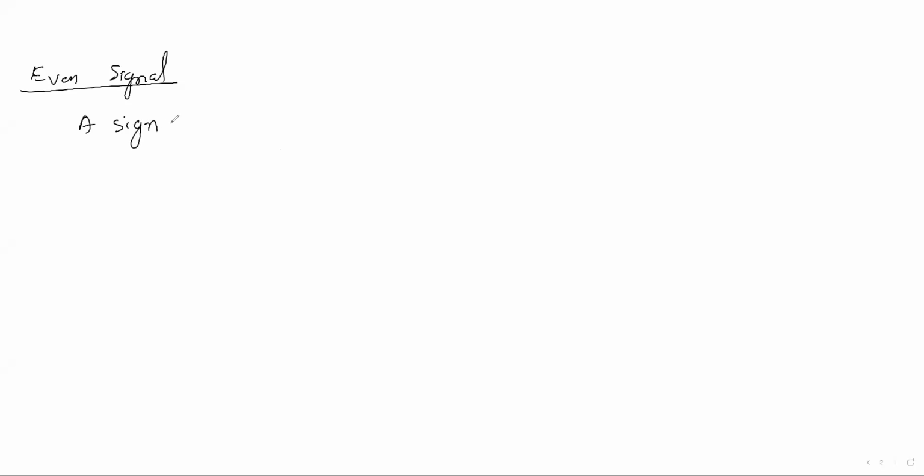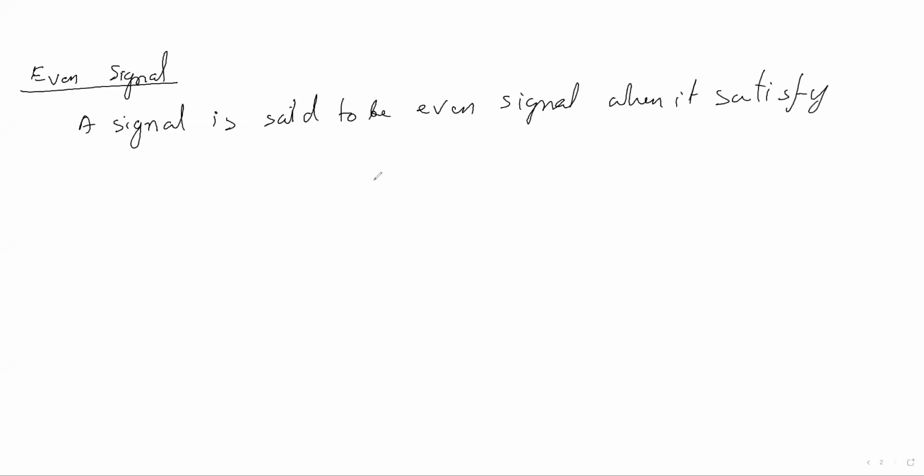A signal is said to be even signal when it satisfies the condition x of t equal to x of minus t, for all values of t. This condition you should know.